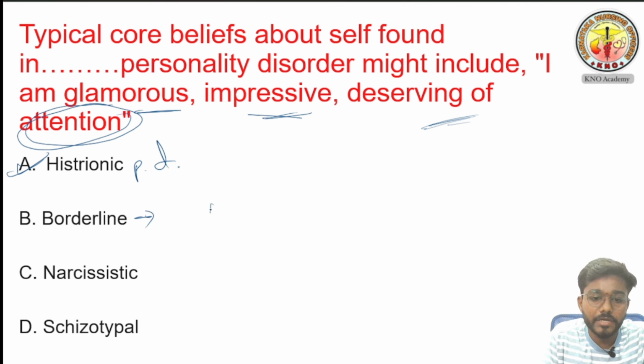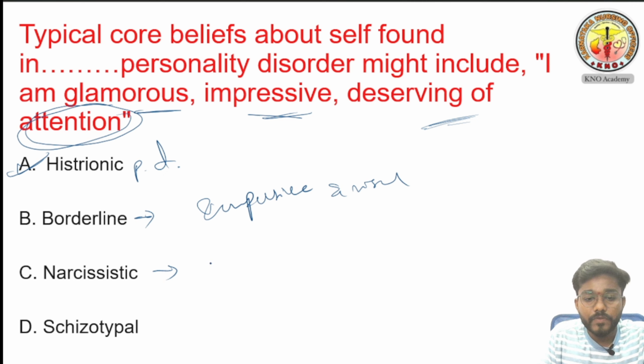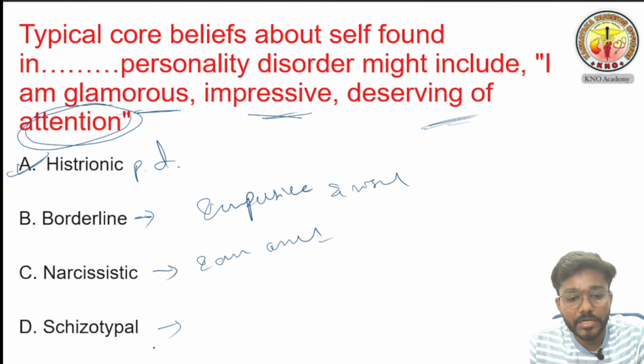In borderline, I already told you, impulsive and risky behavior will be there. In narcissistic, what is there? I am correct, others are wrong. This one is schizotypal, magical thinking and everything will come.